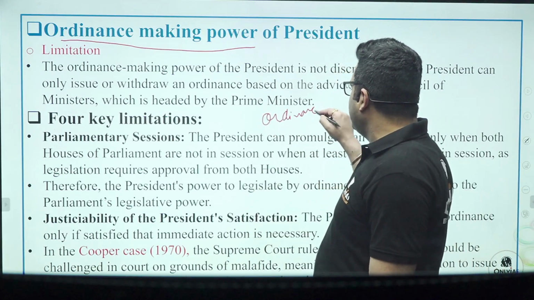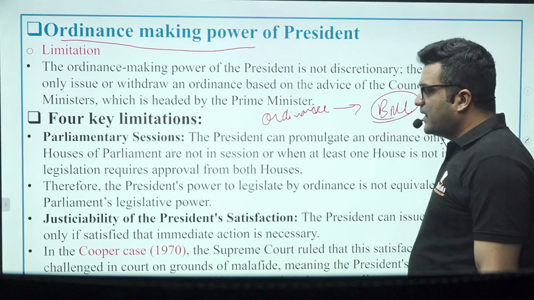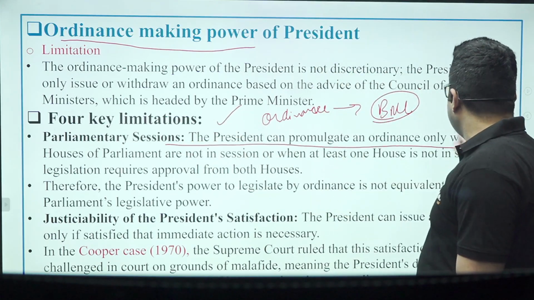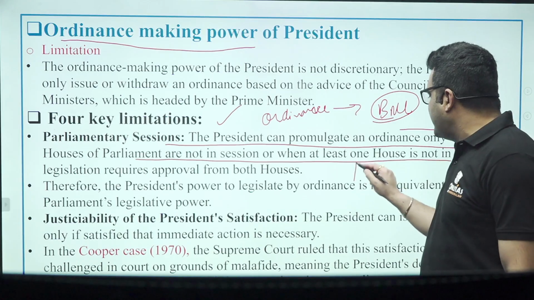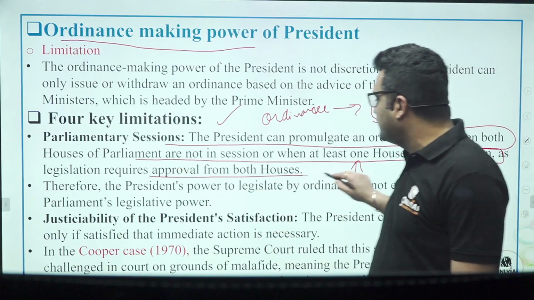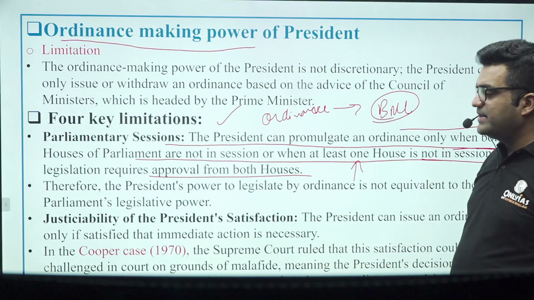The provisions of the ordinance, when framed into a bill, it is called an ordinance bill. Okay, four key limitations. Parliamentary sessions. The president can promulgate an ordinance only when both the houses of the parliament are not in session, or when at least one house is not in session, as legislation requires approval from both the houses. Okay, so both the houses are to be there.